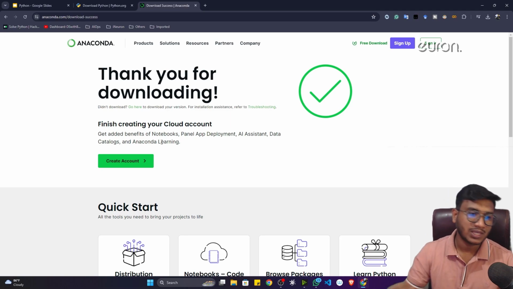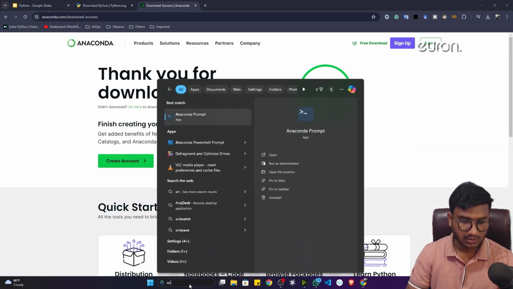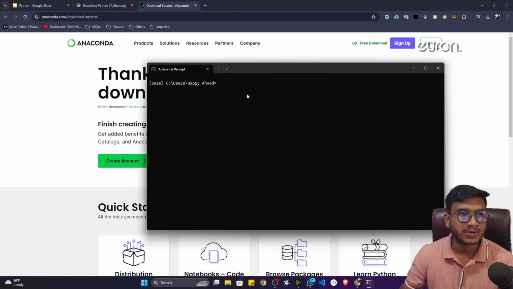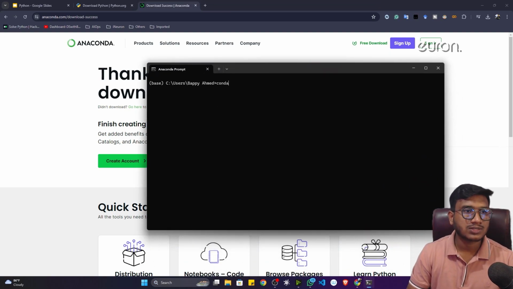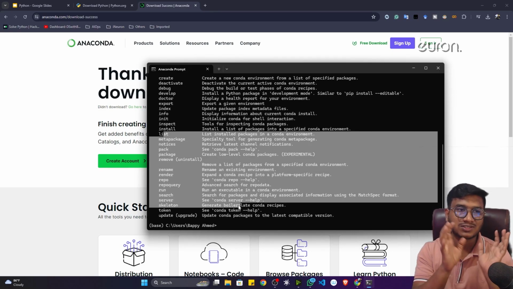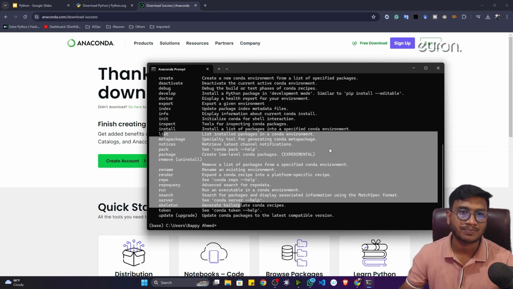After installing, you will be able to see these options: Anaconda Navigator and Anaconda Prompt. Now, if I click on Anaconda Prompt, guys, it will open this prompt. After opening, just write this conda command. It should give you this message. If you are getting this message, congratulations, you have successfully installed Anaconda in your system.